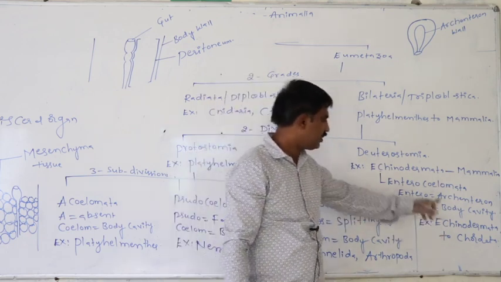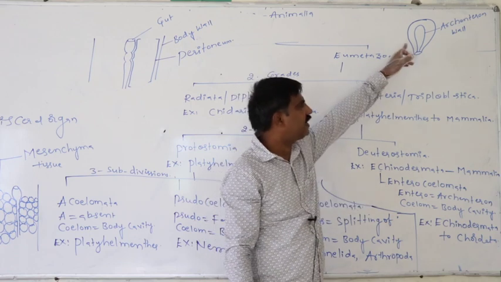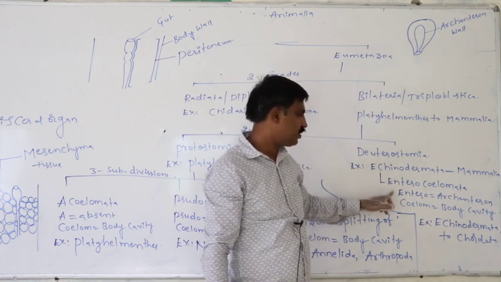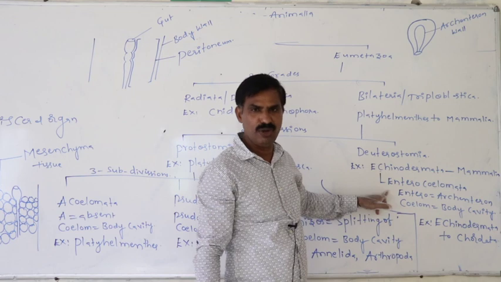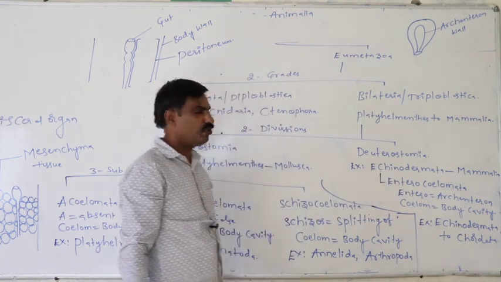From Protochordates to Mammalia, they are collectively called the chordates. In all of these, original coelom formation takes place from the archenteron wall, so that coelom is said to be the enterocoelom. Such an animal group is said to be the Enterocoelomata.